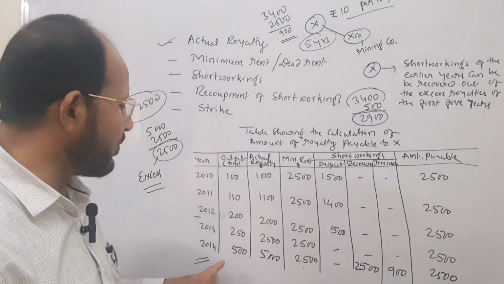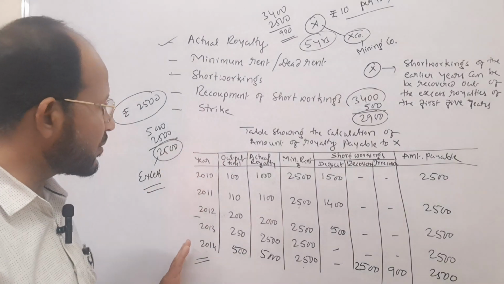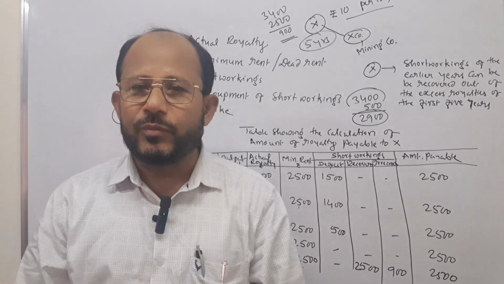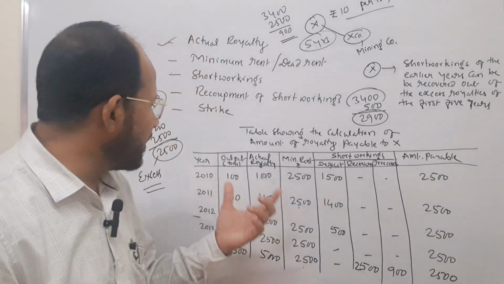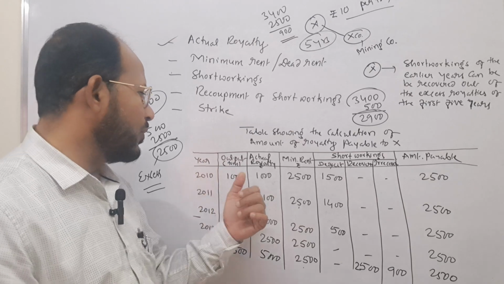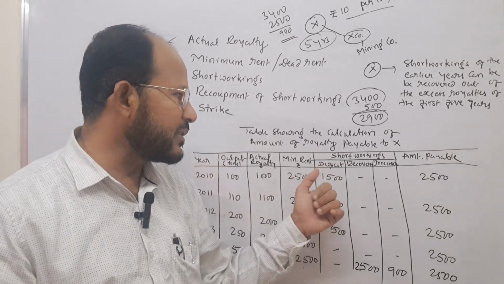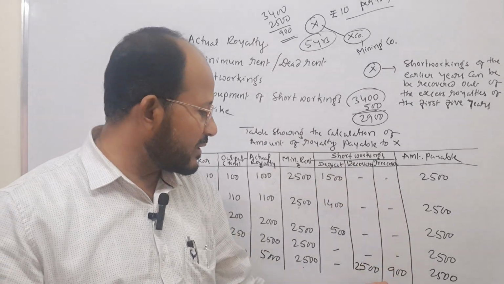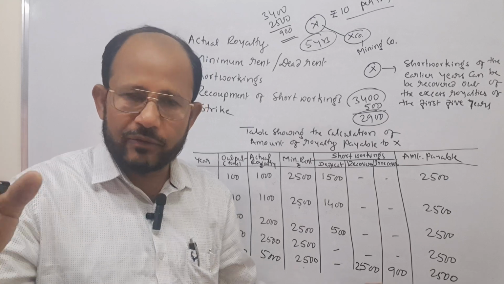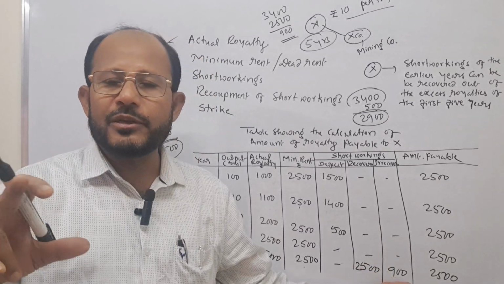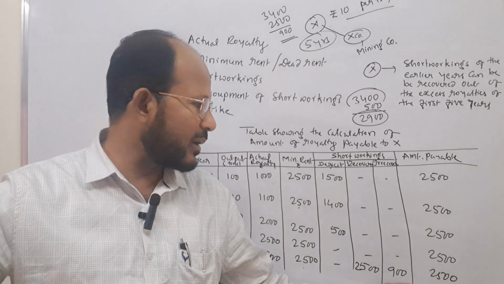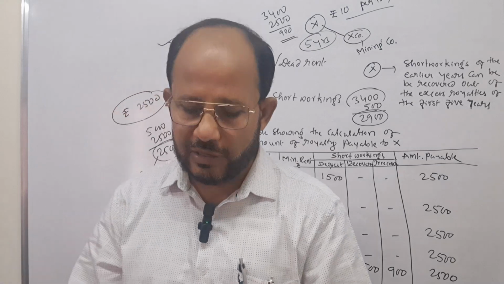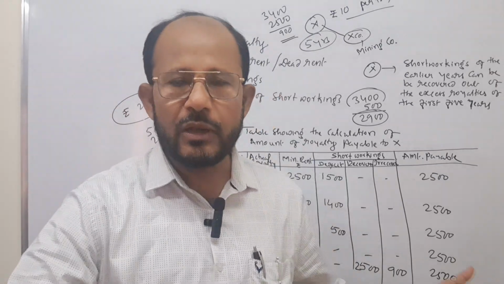But in this example, 5 years is there. Therefore, up to 5 years, the chance is there for the company to recover the short workings. In this way, you have to prepare the royalty chart. And in the royalty chart, important columns are year, output, actual royalty, minimum rent. Next one is the deficit column. If recovered, you have to show it in the recovery column. In case it is not recovered within the agreed period of time, the amount has to be mentioned in the irrecovery column. It is a loss to the user of the right, and whatever amount is payable to the landlord at the end of the year has to be mentioned in the last column.